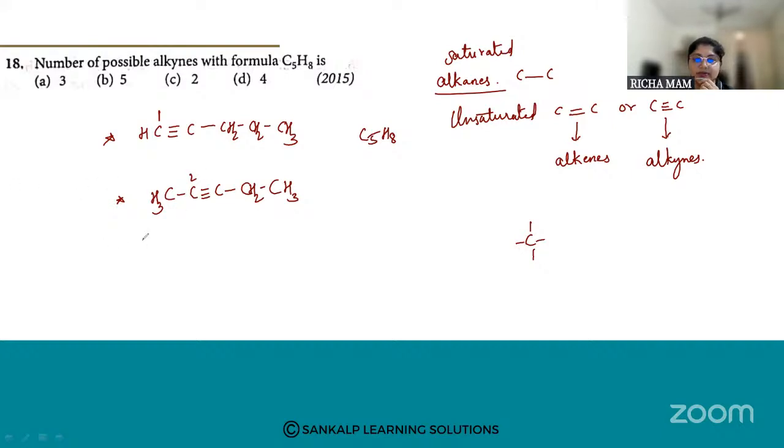So this is the possible structure. Again C5 and H 3, 4, 5, 6, 7, 8, right? Now if I introduce it on the third carbon, it will be the same and will repeat as this.